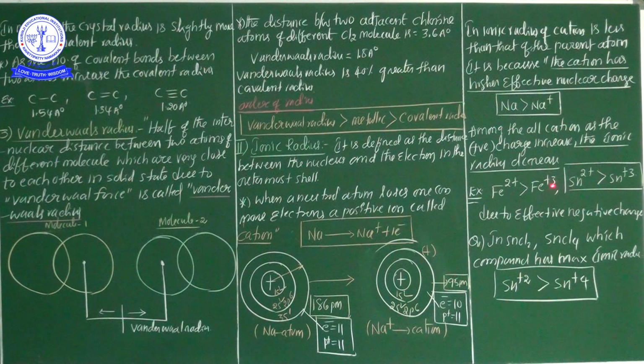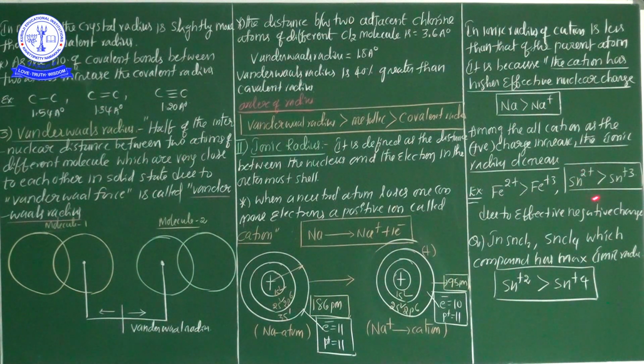This is the ferrous ion, this is the ferric ion. Which has the maximum radius? The ferrous ion has the maximum radius because only 2 electrons are lost, but here 3 electrons are lost. So 3 electrons lost means 3 units of positive charge increase, which means very high effective nuclear charge on the valence electron. Hence in the ferric ion the radius decreases compared to the ferrous ion.